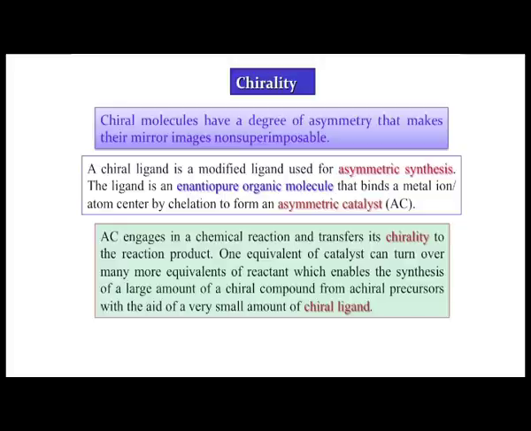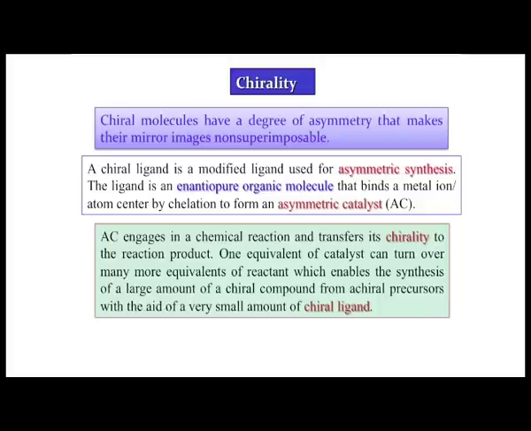Why are we studying all these? That one is the asymmetric synthesis due to the presence of the chiral ligand, and once it is bound to the metal ion, we are able to generate AC, which is our asymmetric catalyst. Why are we talking about this asymmetric catalyst? Because they can give rise to some reactions where they can transfer their chirality to the reaction product.